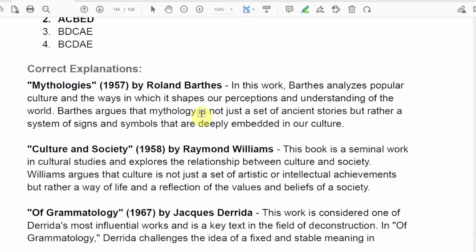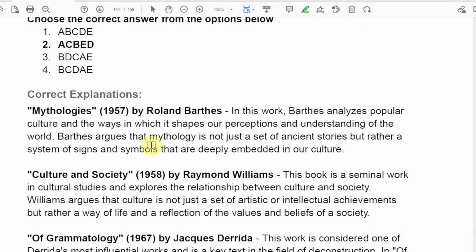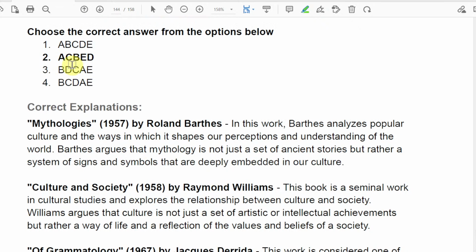If you remember the names, of course you'll understand who came early. All of them are pretty close. See, 1957 Mythologies, Culture and Society by Raymond Williams is also close, like a one year gap. That will create a little bit of a problem. But if you look at the answer, AB is of course wrong, AC.